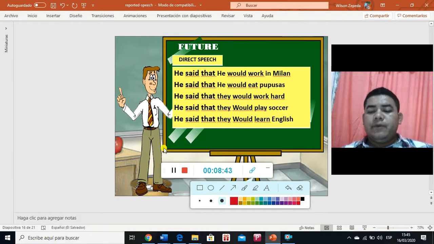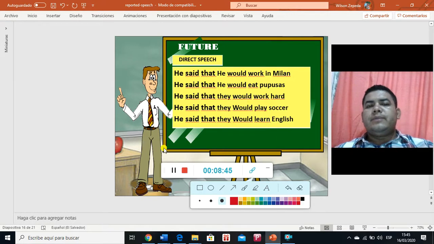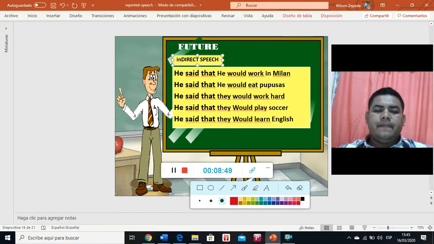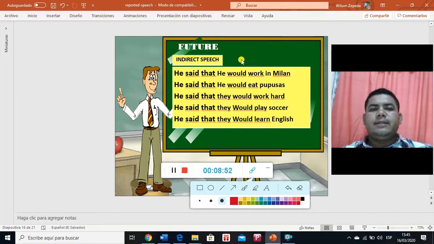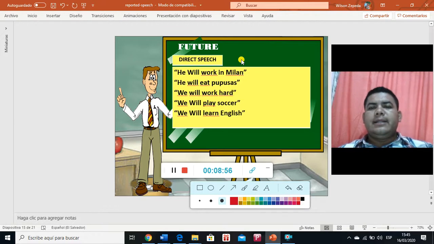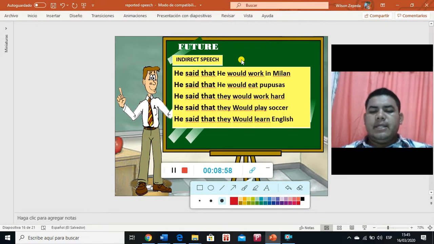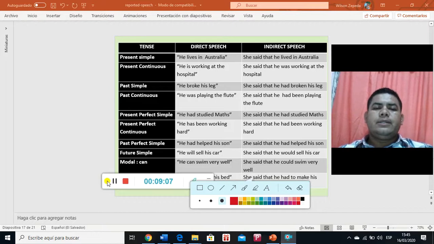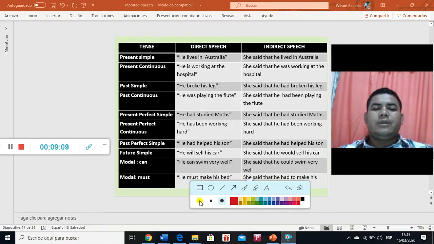So when we have future with will in the reported speech, I also forgot to write here, indirect speech. In the indirect speech, it will go to would. Right? So will in the direct speech, would in indirect speech. This is, guys, something important for us to know and for us to learn. And these are all the tenses that we need to have.